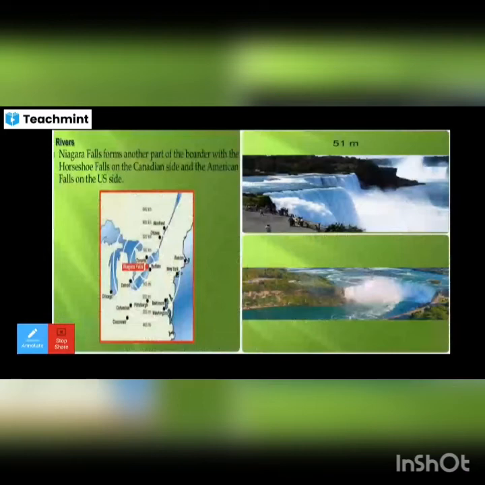It is on the border, with Horseshoe Falls on the Canadian side and American Falls on the US side. You can see in the picture how Niagara Falls is there. Where it's located, we can see in the map. And next, how Niagara Falls flows, you can see in the picture.